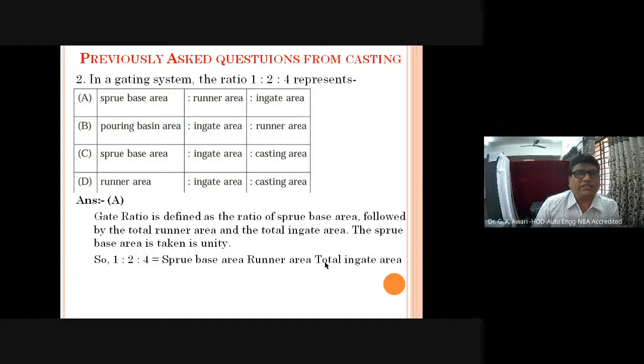So what is gating ratio? Gating ratio is defined as the ratio of the sprue base area, followed by the total runner area and the total in-gate area. So sprue base area is taken as unity. So 1:2:4 is sprue base area, runner area and total in-gate area. Which means that in this question number 2, option A is the correct option.